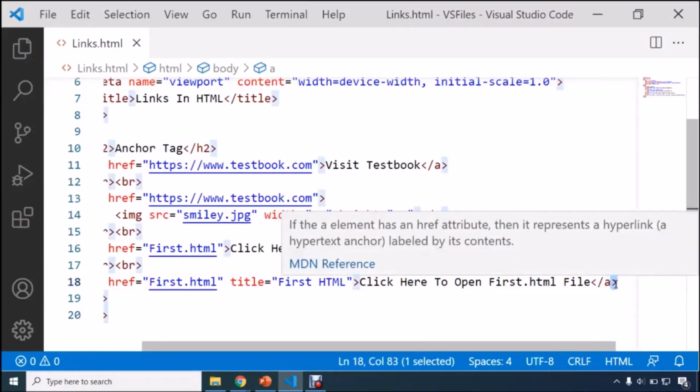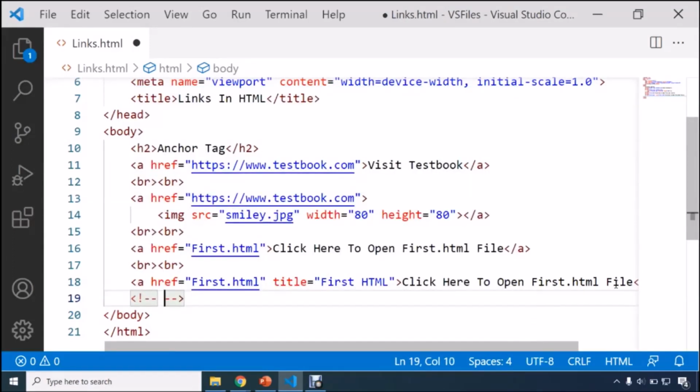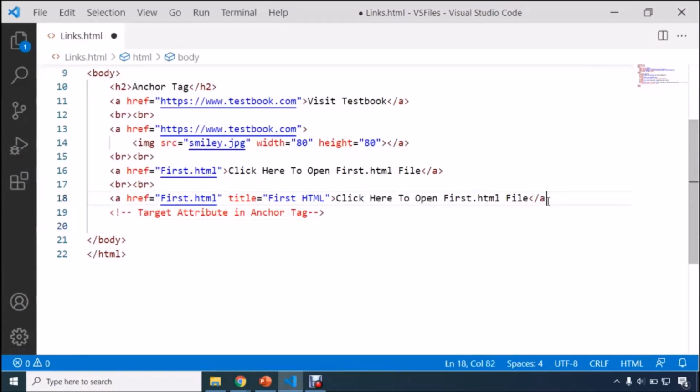So now guys, here we are going to understand the most important point, the target attribute. Okay, so here we are going to use a comment, and now I will be explaining the concept of target attribute in HTML, or in anchor tag. So guys, this target attribute plays a very important role. How you can use this target attribute, it is really important to understand. Okay, so let me close this a tag over there, and let me click on save.